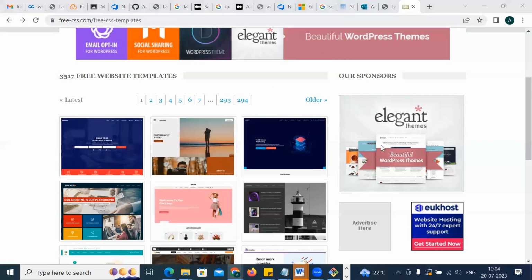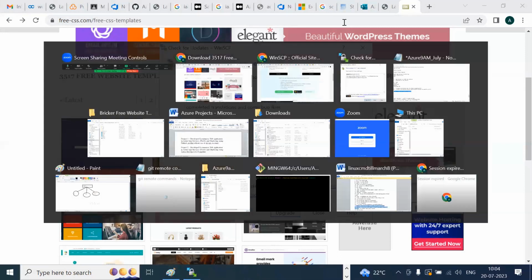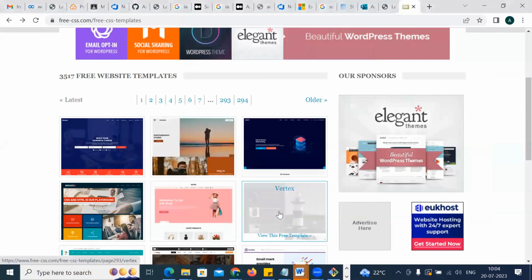What is this free code? Okay, so we have downloaded it, right, buddy? After downloading, you have to open this website here. Now, since it is getting upgraded, it asks me to upgrade it. So let me upgrade it.